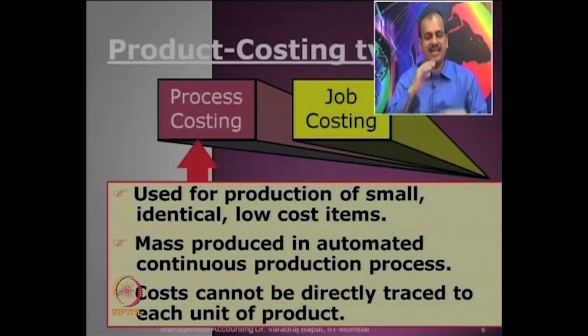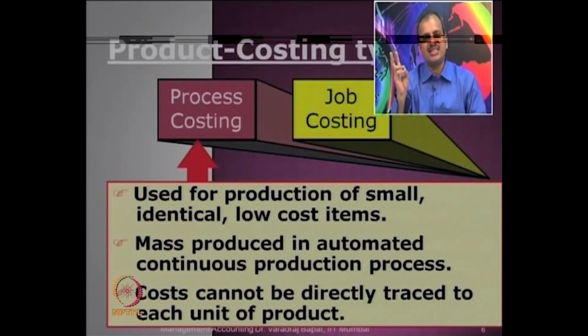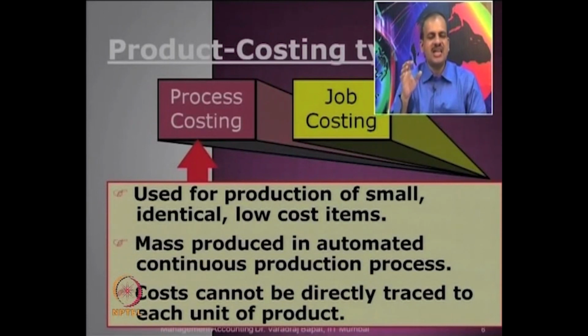Just think of. As against this, there is job costing. Let us say, I will give you 4 or 5 examples. You can tell me whether it is suitable to use process costing. Let us say plastics, cement, steel, construction, transportation and consultancy. In which industries will process costing be more suitable? I will repeat: plastic, steel, construction, transportation, let us say oil refining. Which industries have characteristics suitable for process costing?